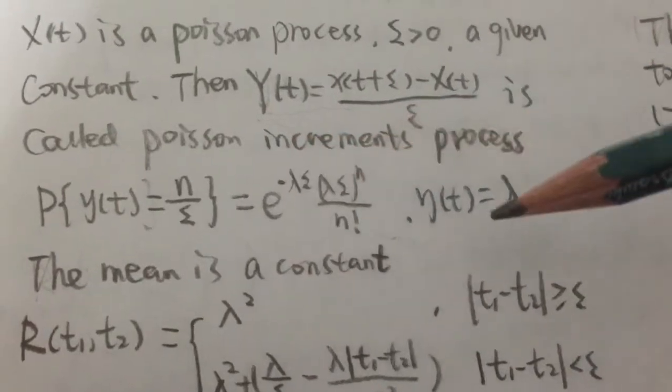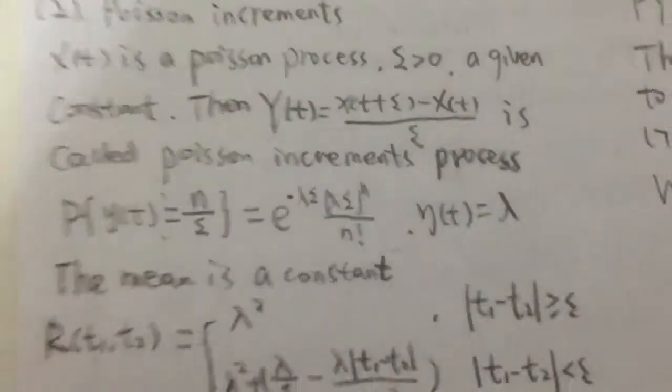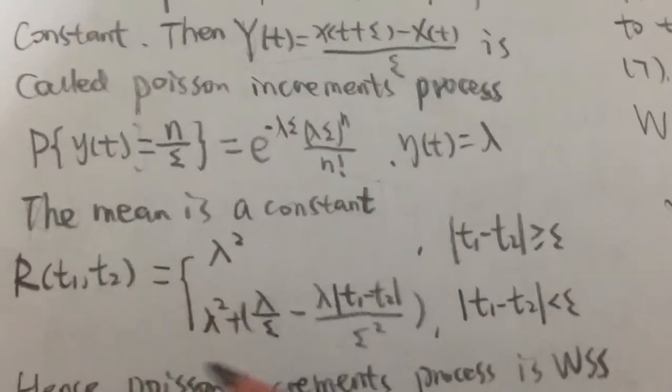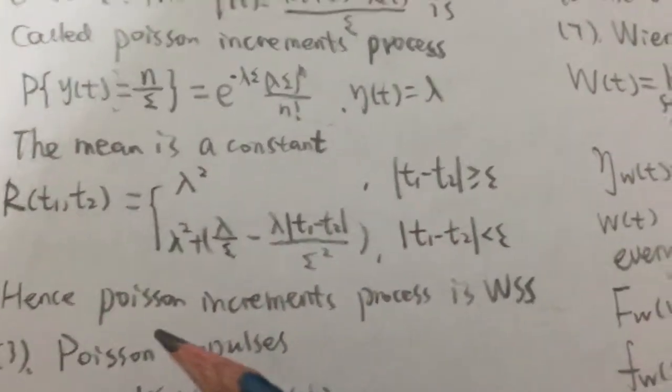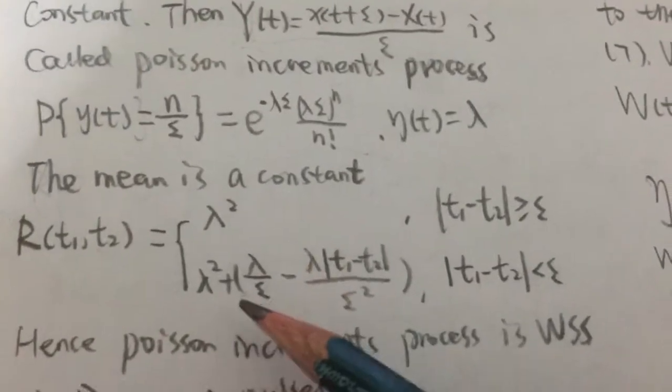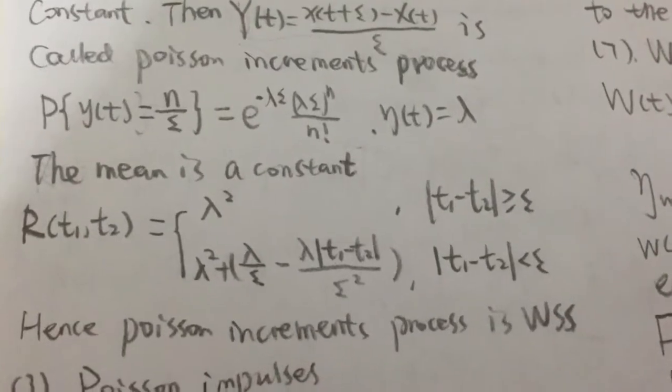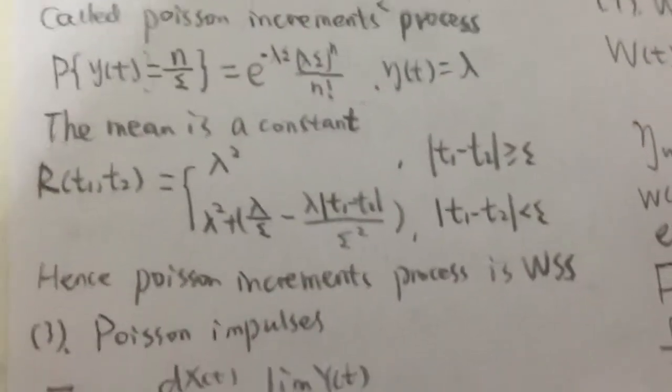We can see that the mean is a constant, and the autocorrelation function is like this, and we say it's a function of tau, so the Poisson increments process is WSS.